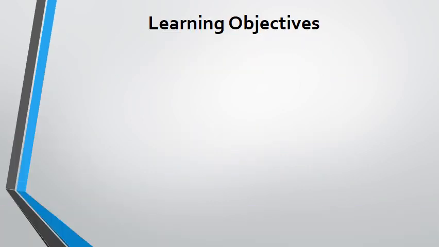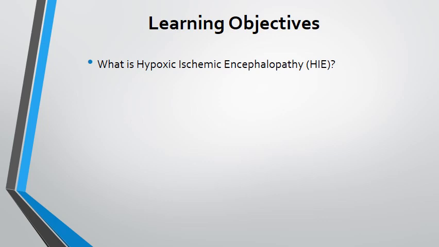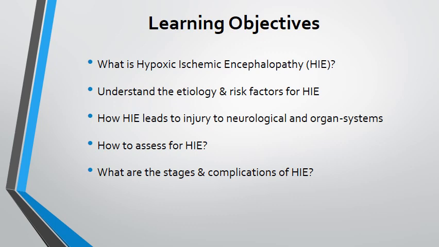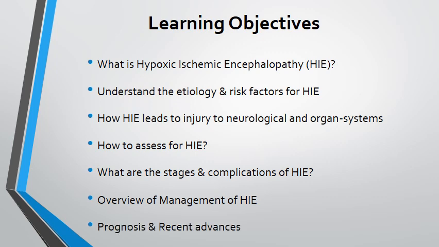Over the next 30 minutes or so, we are going to see what hypoxic ischemic encephalopathy is, what are the risk factors that can lead to HIE in newborns, and how does it actually cause neurological injury and injury to other organ systems, how to go about diagnosis of hypoxic ischemic encephalopathy, what are the different complications linked with HIE, maybe the neurological complications and otherwise. We're going to have an overview of the management of HIE and what would be the outcome of neonates suffering from perinatal asphyxia or HIE.